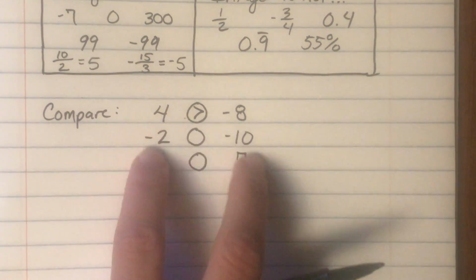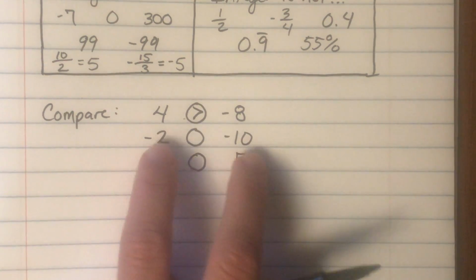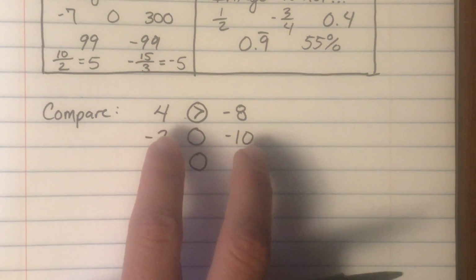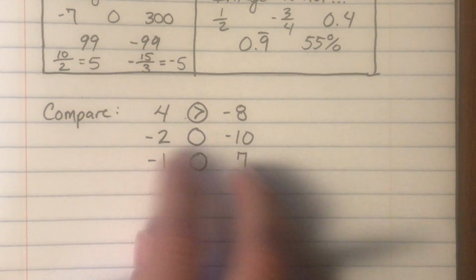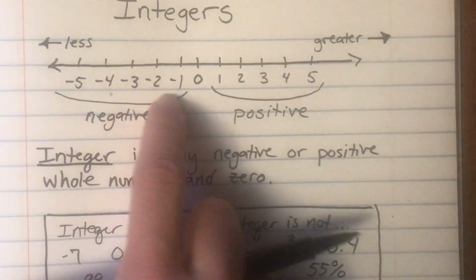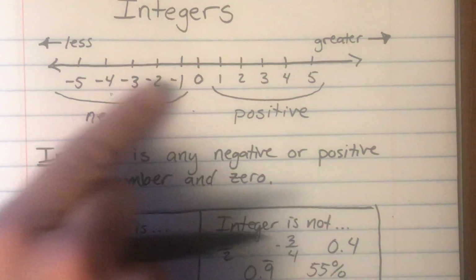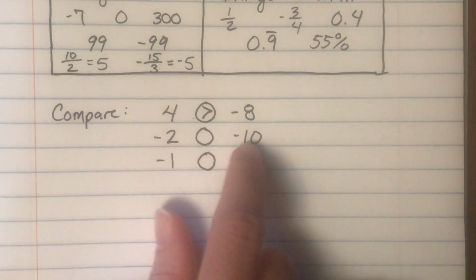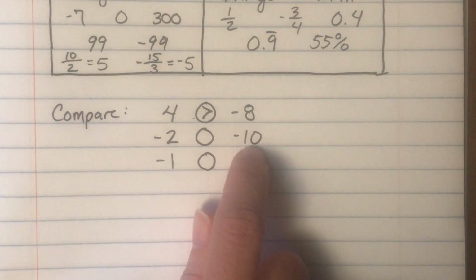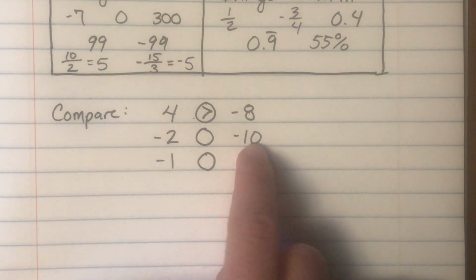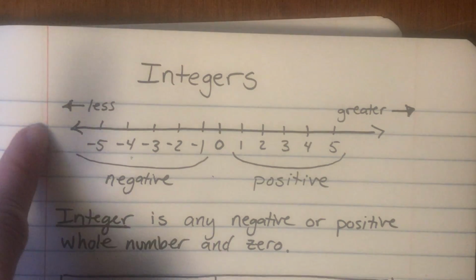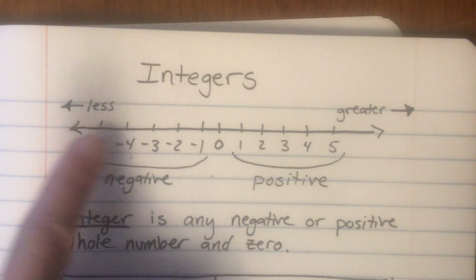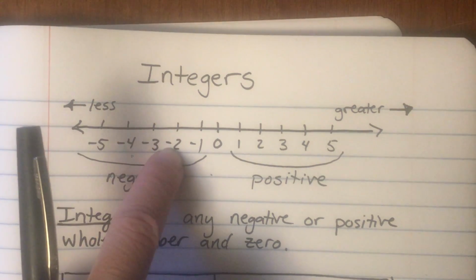Now, when we compare 2 negative numbers, we have to see which number looks the least, because the less the number actually looks, the closer it is to 0, right? So when we're comparing -2 and -10, negative 10 looks larger, but it's actually more negative. Think about where negative 10 would be on this number line. It would be down here. So negative 10 is much less than negative 2.